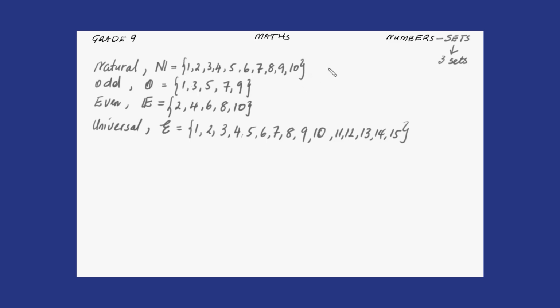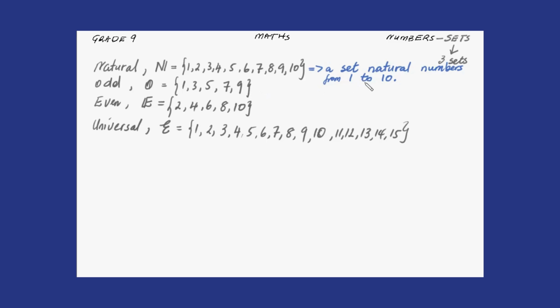If you were to describe this set, you would say it is a set of natural numbers from 1 to 10. That's how you describe it. All right.